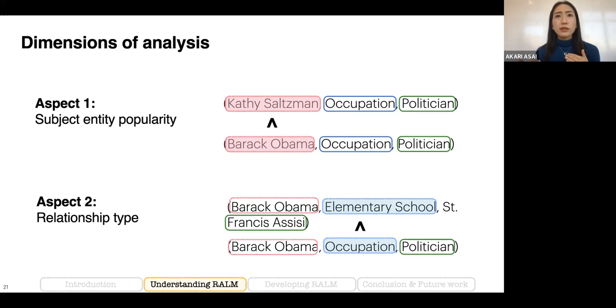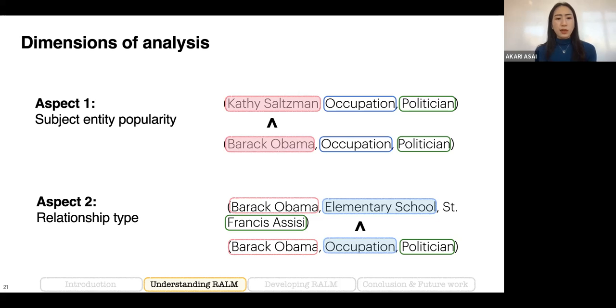There are some prior works that try to use frequency in pre-training data. And we found that popularity can be a good proxy of the frequency of substrings in pre-training data. But one bottleneck of this analysis based on frequency is that for many language models such as ChatGPT, we don't have access to the pre-training corpus. So we assume that this popularity can be a good proxy across different language models.